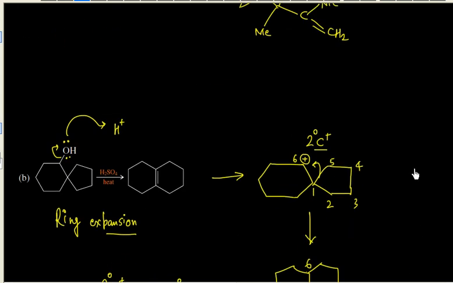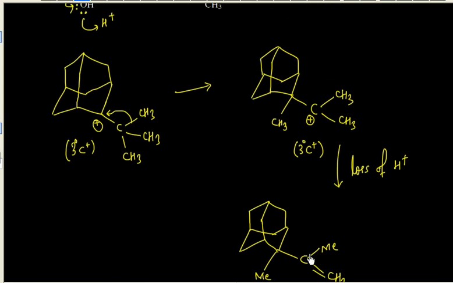In the previous one we have no such driving force. The only driving force is that you are removing this plus charge that is inside the ring, on a tetrahedral sp3 carbon. This is also sp3, but this carbon is inside the ring. The ring strain is there. Even in 6 membered rings the ring strain is not so much, but we can assume in this case 3 to 3 there is no loss, because both are 3 degree carbocations.